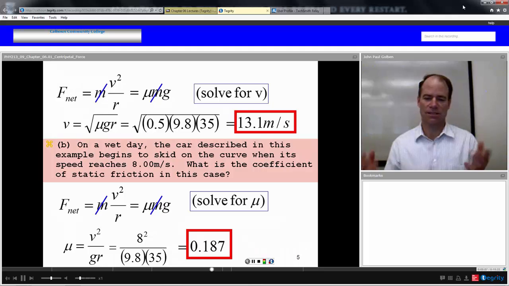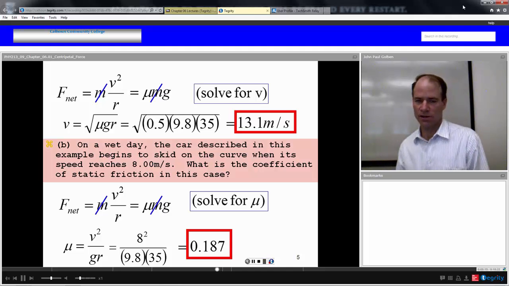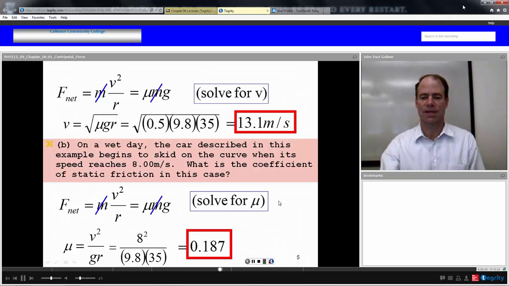Because it's wet, the friction has been reduced to only 18.7% of our weight rather than 50%, and hence we can't go as fast on that curve in order to negotiate the curve safely before we start to slide outward. So, something to think about, something to consider if you are a civil engineer.